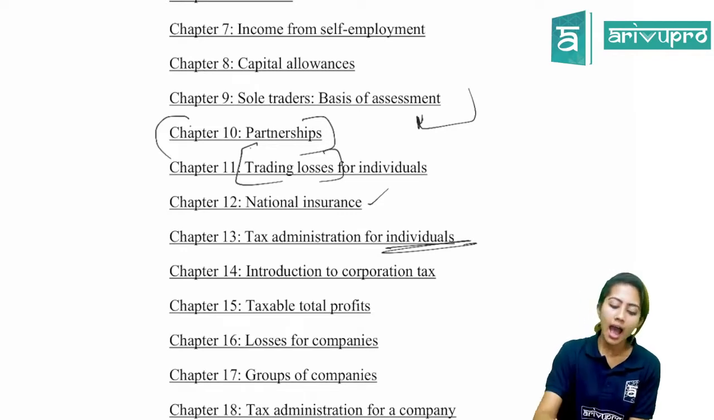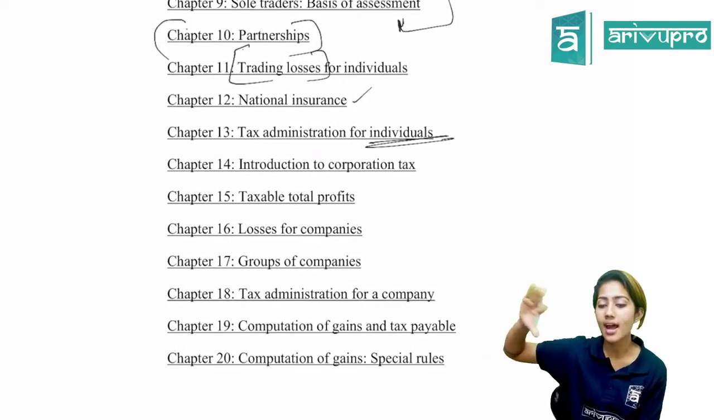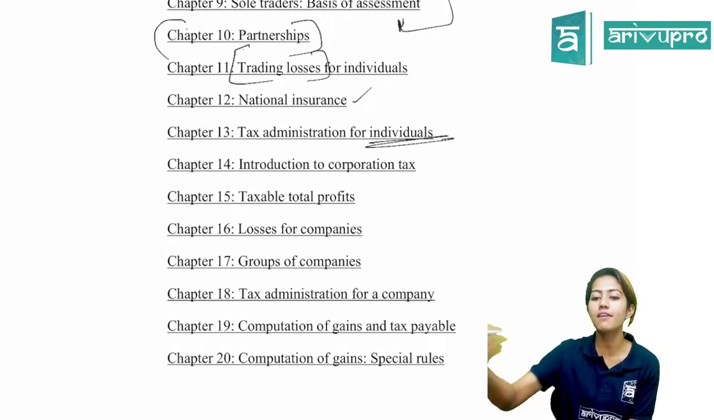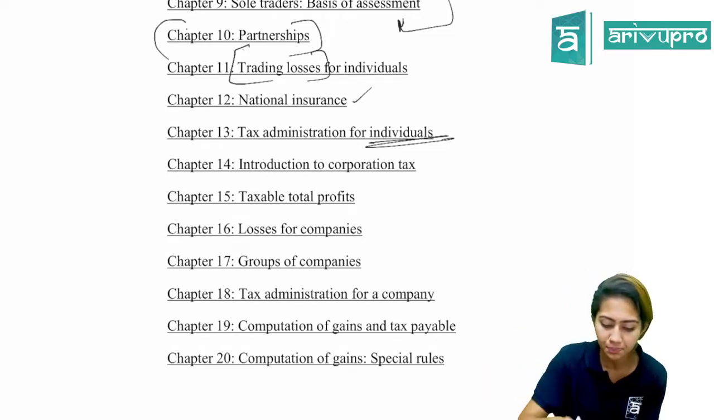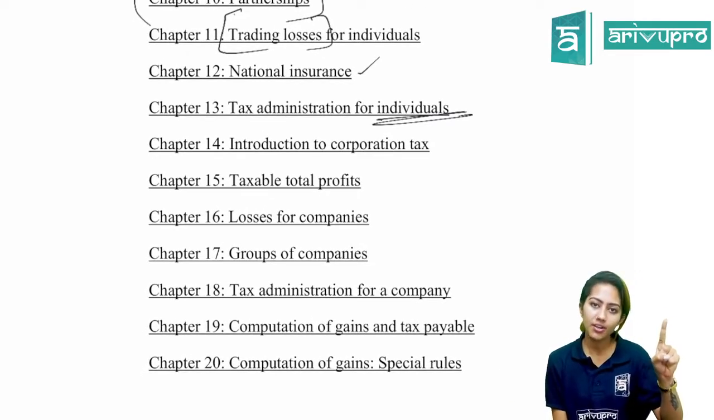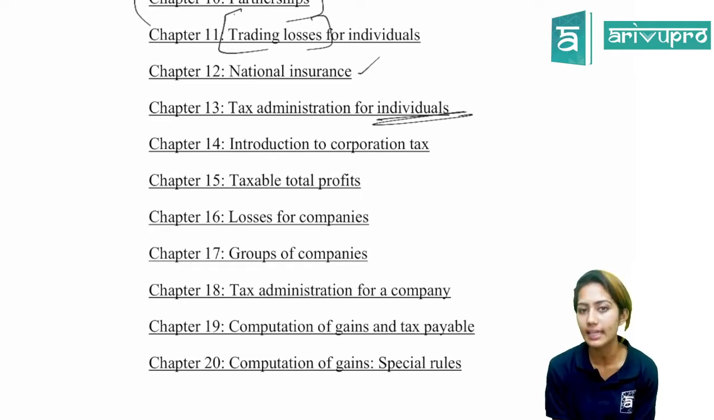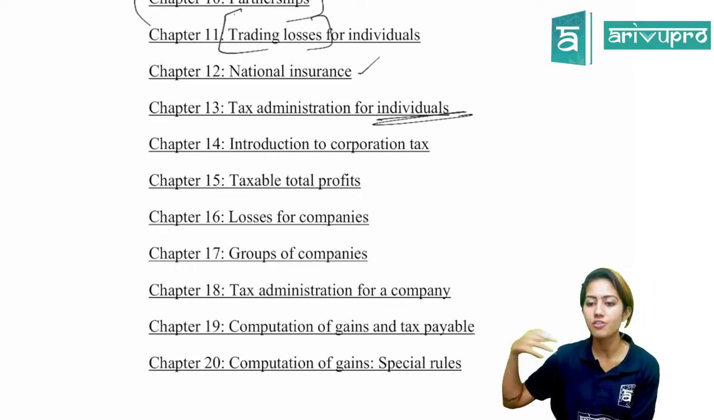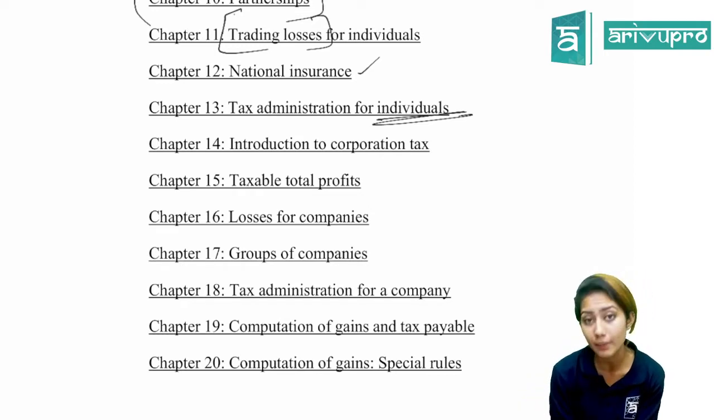All right. After that chapter, we are done with the income part of individuals, assessing the income of individuals to UK tax. Fine. Then we move on to companies. We are going to deal with individual related taxation as well as company related taxation. So we'll have an introduction, just like we had an introduction for individuals. We'll have an introduction to company tax as well.